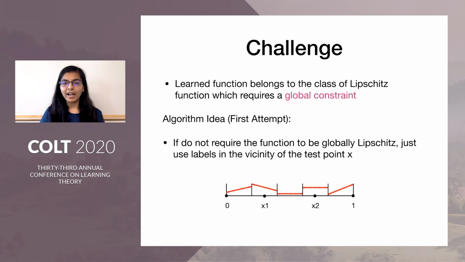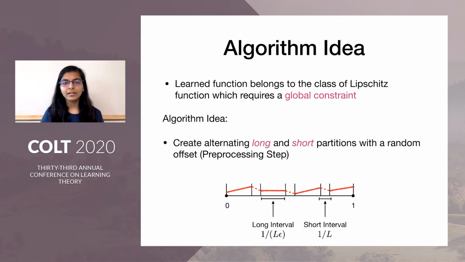The challenge that we have in implementing such a scheme is that the function being Lipschitz is a global constraint on the function. If we did not have such a global constraint, if we only required the function to be Lipschitz in small disjoint intervals, then for any test point prediction, we could query the labels inside the interval into which the test point belongs, as shown in the figure. To overcome this issue, we create alternating long and short partitions with a random offset, as shown in the figure.